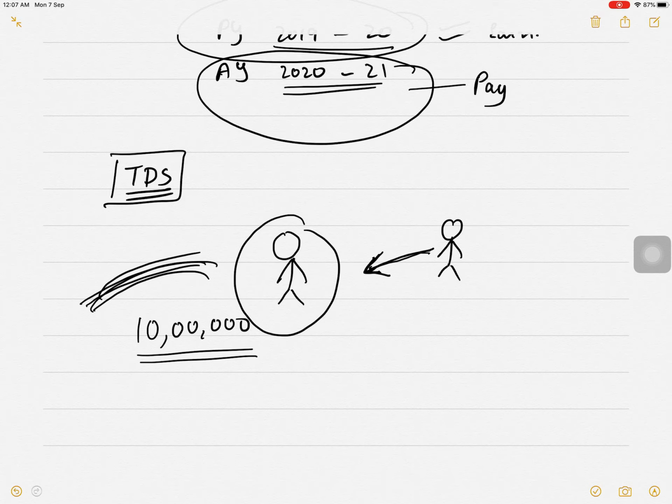We are not concerned with that. In this case, let us say the TDS is 1%. Now when you are paying me 10 lakh, you will deduct 1%, and that 1% in my name you will pay to the government. This is called TDS. So out of 10 lakh, 1% is 10,000, right? You will deduct 10,000 and you will pay 9,90,000 to me.